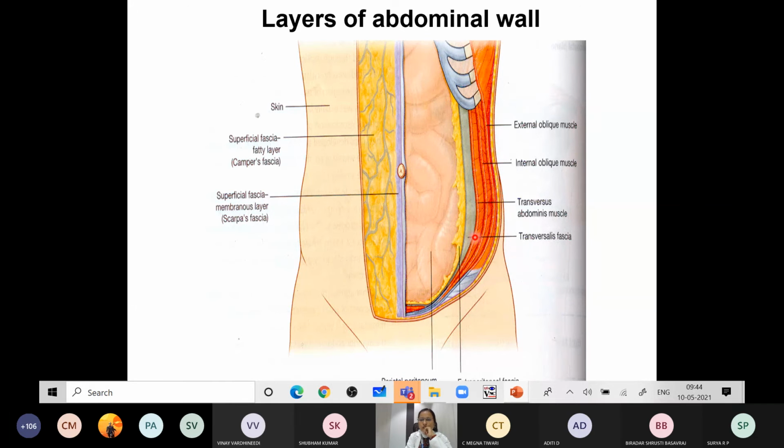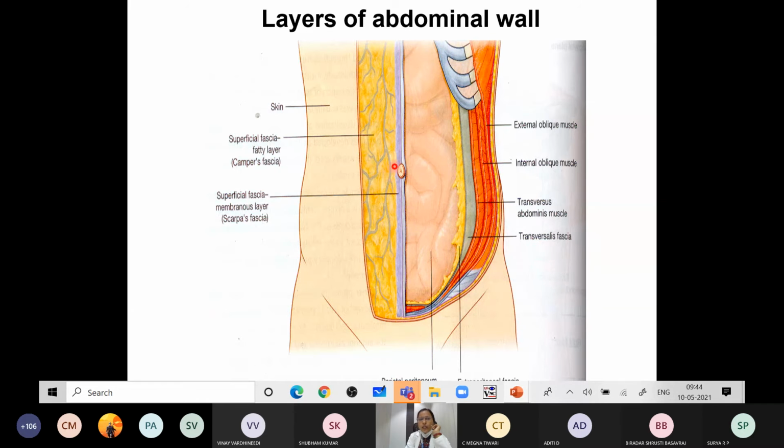It is a triangular opening. Between the deep and the superficial inguinal ring you have the inguinal canal. The defect in the fascia transversalis is called the deep inguinal ring, and in the external oblique muscle it is called the superficial inguinal ring.